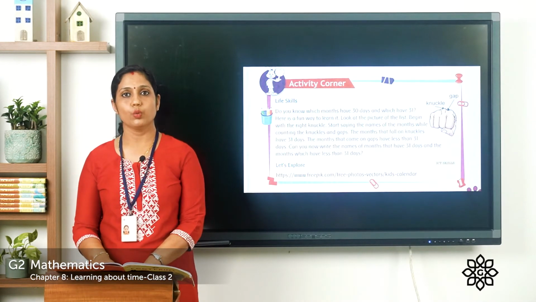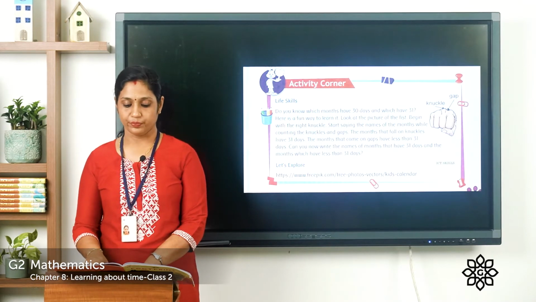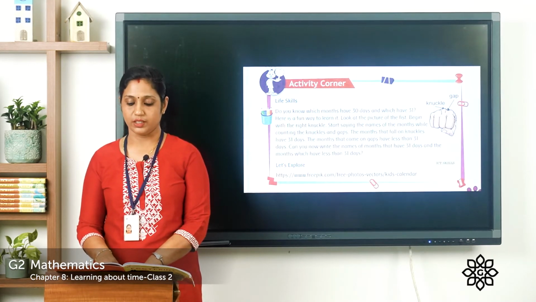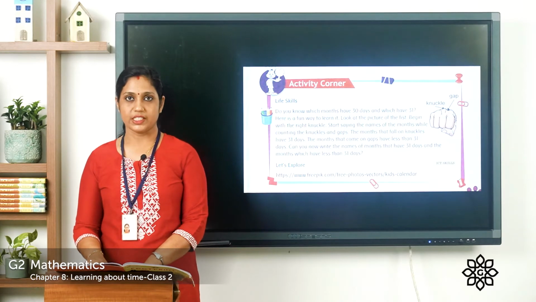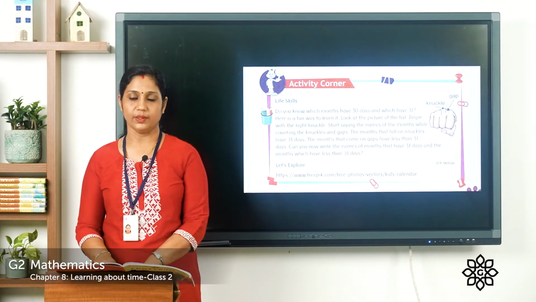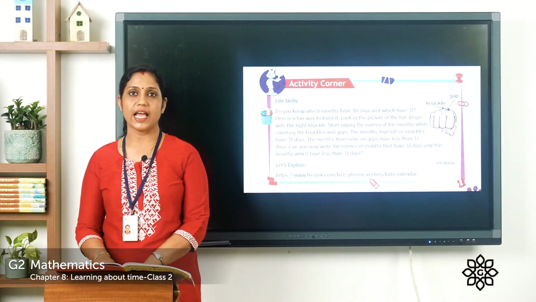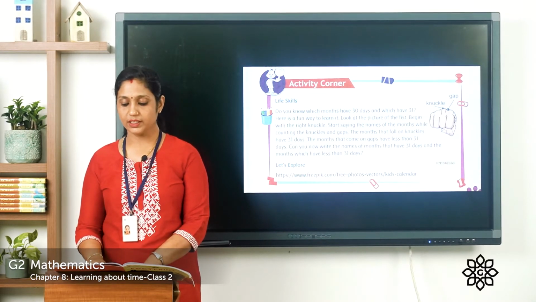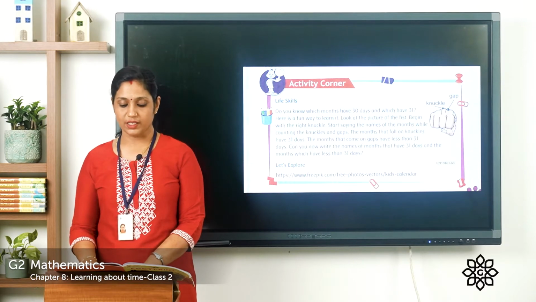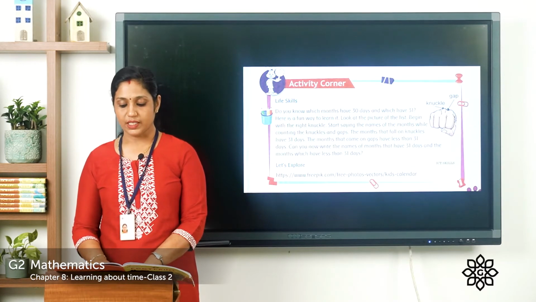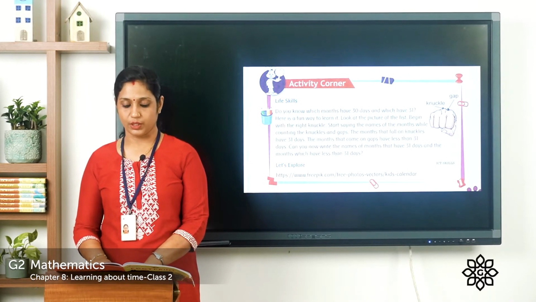Do you know which months have 30 days and which have 31? Here is a fun way to learn it. Look at the picture of the fist. Begin with the right knuckle. Start saying the names of the months while counting the knuckles and gaps. The months that fall on knuckles have 31 days. The months that come on gaps have less than 31 days.